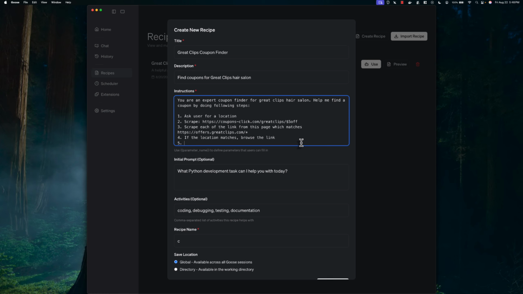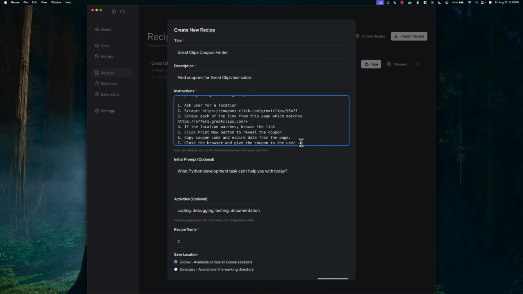Then number 5 will be click the print now button to reveal the coupon, and then copy the coupon code and expiry date from the page. And once it is done, close the browser and give the coupon to the user and end the chat.